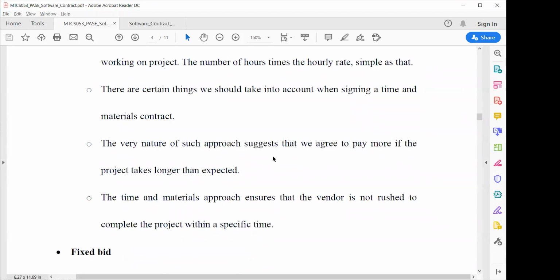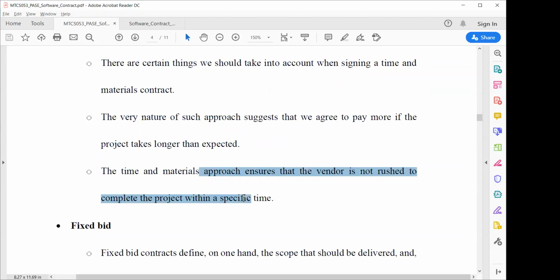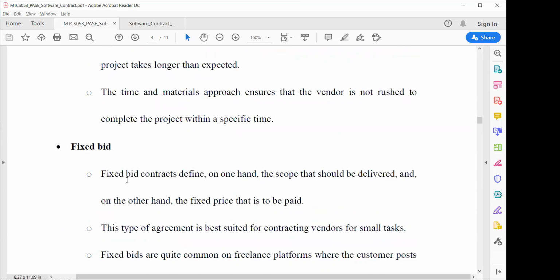Now, the time and material approach ensures that the vendor is not rushed to complete the project within a specific time. If you have agreed with the developer that within 10 hours you will develop the software, it should be mentioned in the contract that the client will not pressurize you to develop the software in 10 hours. There should be terms such that there is no rush in the development of the software.